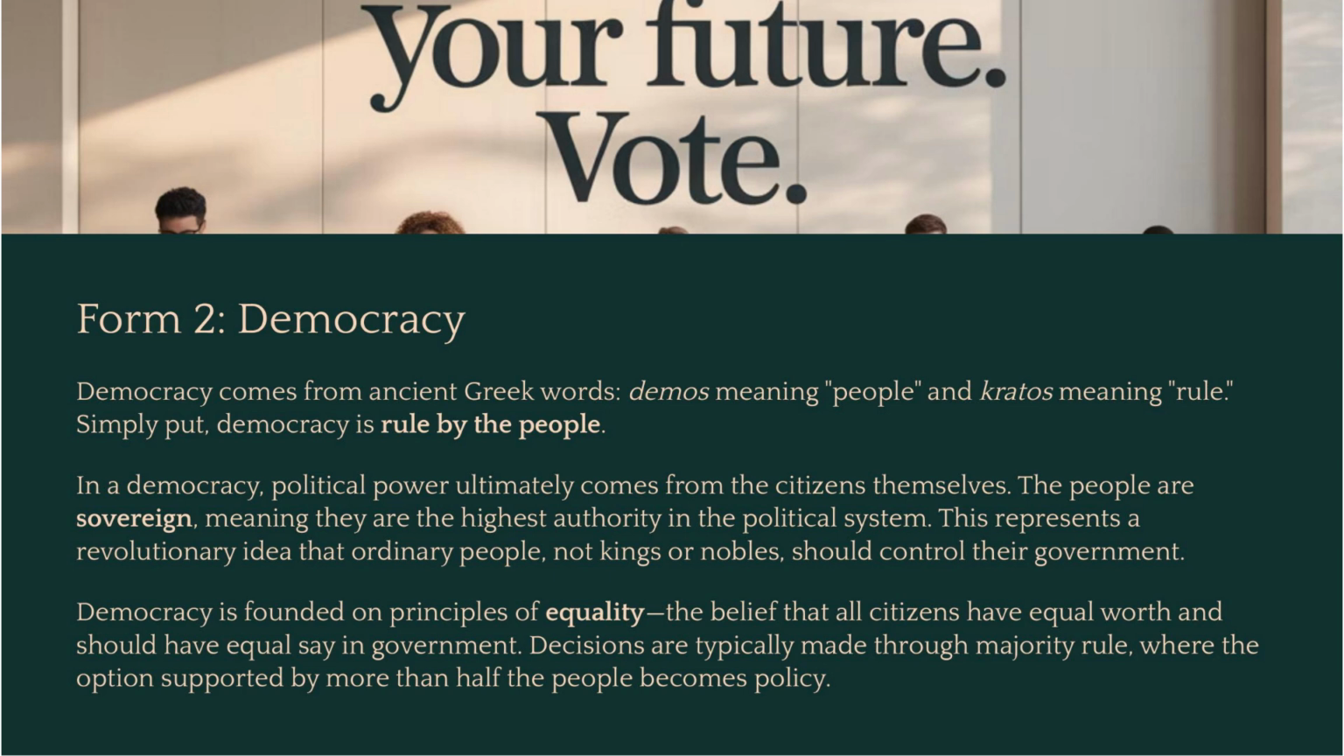Democracy is the system most familiar to us. The word itself comes from ancient Greek. Demos means people, and kratos means rule. So, a democracy is literally rule by the people. The core belief here is that the people are sovereign. They are the ultimate source of authority. This idea is based on fundamental principles of human equality, meaning every citizen's voice should matter.